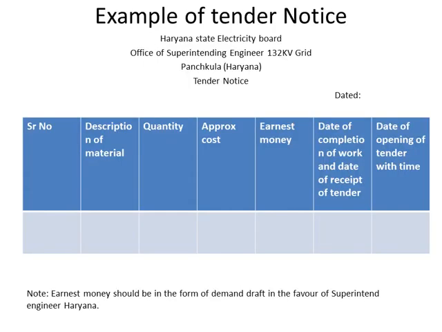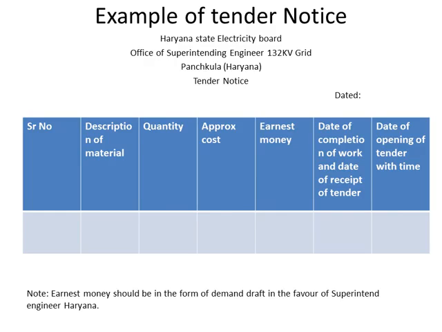So this is an example of a tender notice. For example, it is from Haryana State Electricity Board. It is the Office of the Superintending Engineer, 132 kV grade, Panchkula. So here are the serial number, description of material or work we require, quantity we require, and the approximate cost we will also give here. Earnest money, for example 15,000 or 20,000, we will give in this column, and then the date of completion of work and the date of receipt of tender, that we will also mention here, that at what time we want that project to be completed by the tenderer.